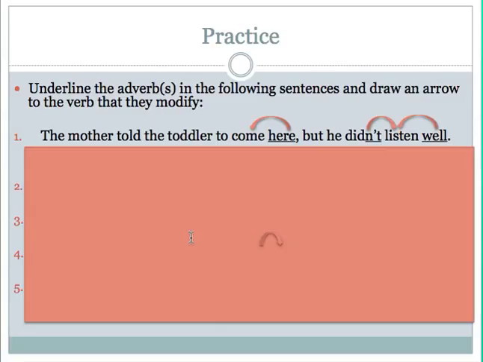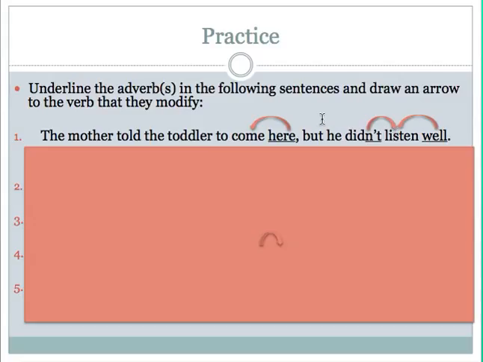I'm going to look for my verbs first. I see that I have the verb told, I have the verb to come, and I have the verb did listen. So now what I need to do is see if there are any words that are going to modify, telling me how, where, or when those things occur.